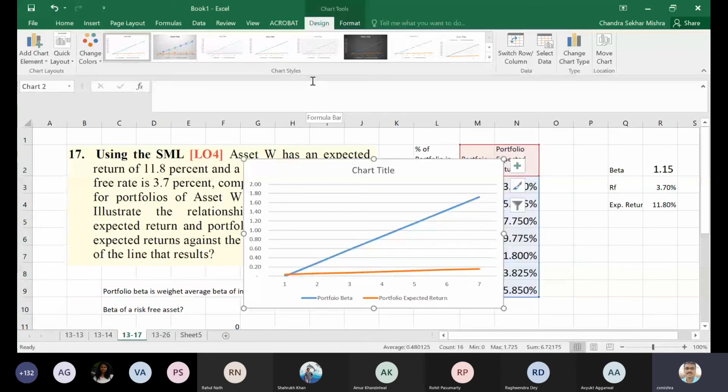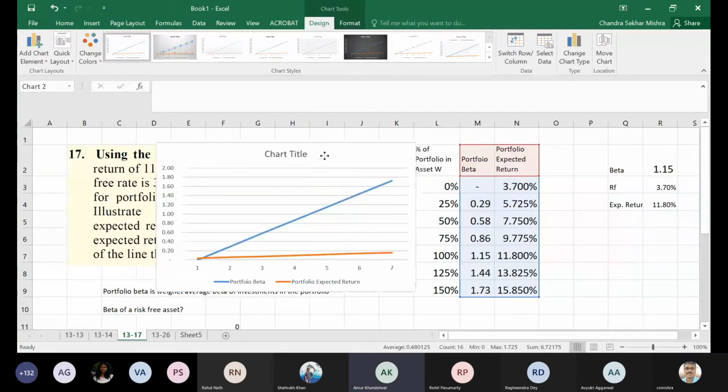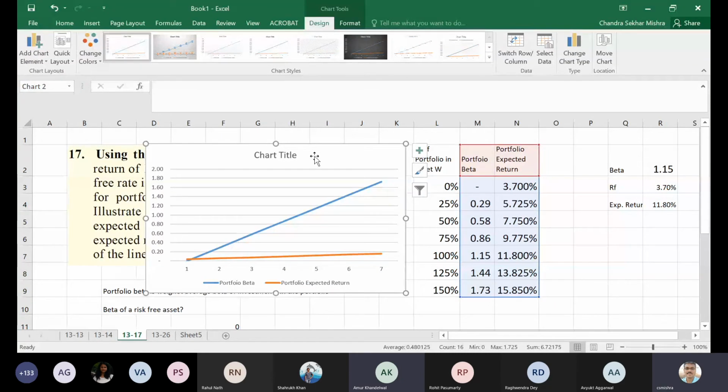What has happened? But it practically makes no sense, right, to short a risk-free asset.